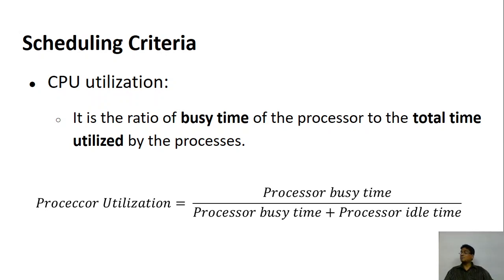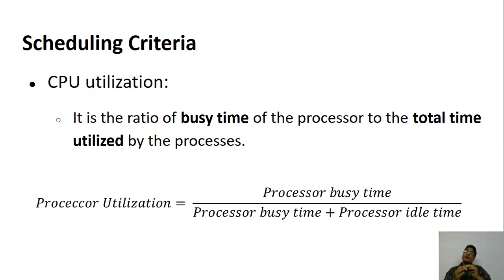What is the meaning of CPU utilization? It is the ratio of the busy time of the processor to the total time utilized by the process. If you take a process, how much time was it actually executing, performing calculation or performing its task? This is called CPU utilization.